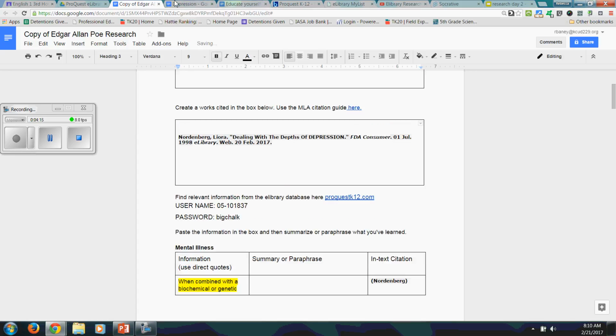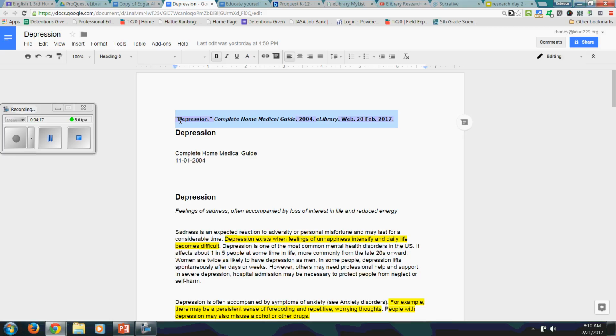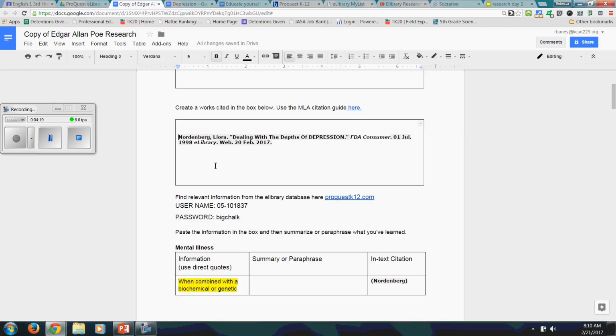The citation on the depression article starts with an article title, Depression. D comes before N, so I paste it just like that. Citations in a works cited have to be in alphabetical order.